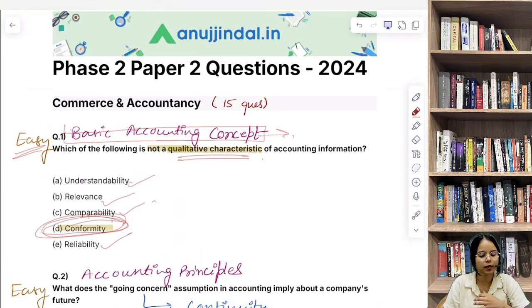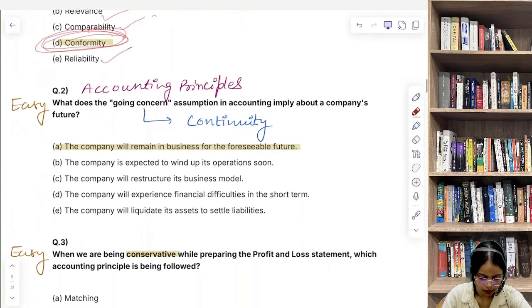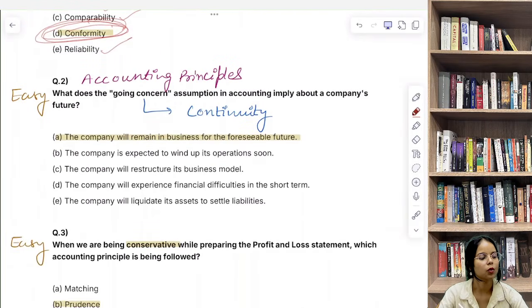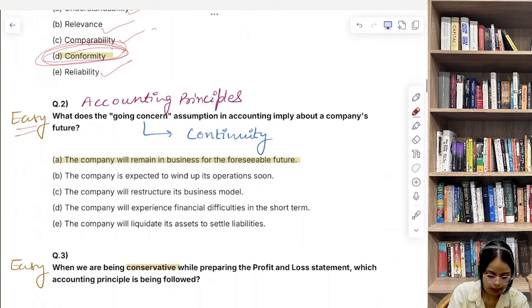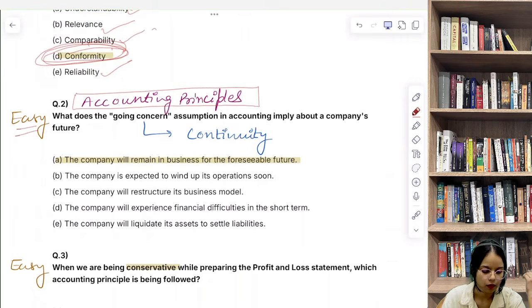क्वालिटेटिव करैक्टरिस्टिक में हमारे पास 4 करैक्टरिस्टिक हैं और हमारे प्रीवियस ईयर में भी ये क्वेश्चन आ रखा है, if you remember, हमने आज ही क्वेश्चन डिस्कस किया है. Now question number 2, that is, what does the going concern assumption in accounting imply about a company's future? Very easy question. अगर आपने accounting principles पढ़े हैं, this is nothing for you. So we can say straightforward question from accounting principles.